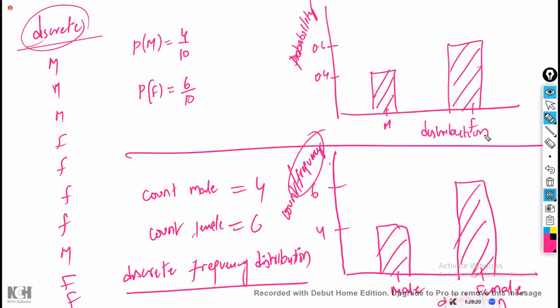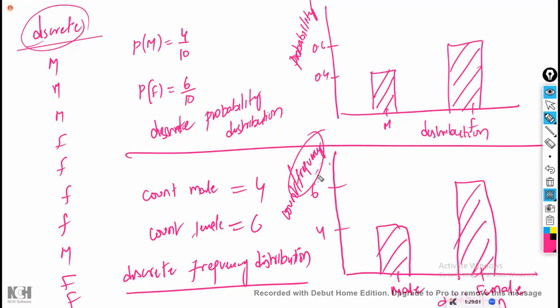If you make the same thing for a continuous variable, it is a continuous probability distribution. If you apply the logic to a discrete variable, it is a discrete probability distribution. This is the example of a discrete probability distribution. The earlier one is a discrete frequency distribution because on the y-axis you have the frequency. Probability on the y-axis means probability distribution; frequency on the y-axis means frequency distribution.